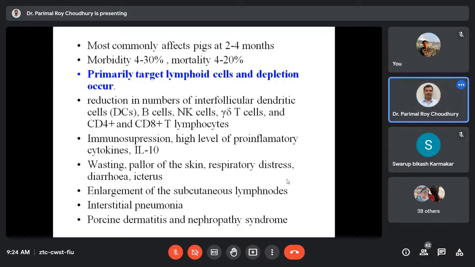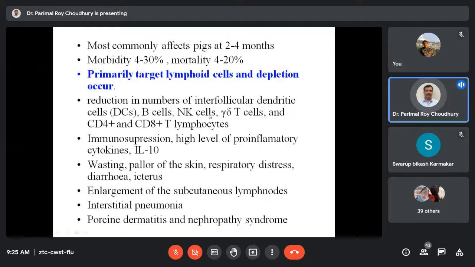Both lymphoid and myeloid cells are affected. But basically, the more striking feature is that because of infection of these kinds of cells, they can target the interfollicular dendritic cells. You understand what will happen if the interfollicular dendritic cells are targeted and undergo degeneration in the form of what we call apoptosis. This particular virus can induce apoptosis in the cell. They specifically target the B lymphocytes. So obviously the humoral immune response will be suppressed.